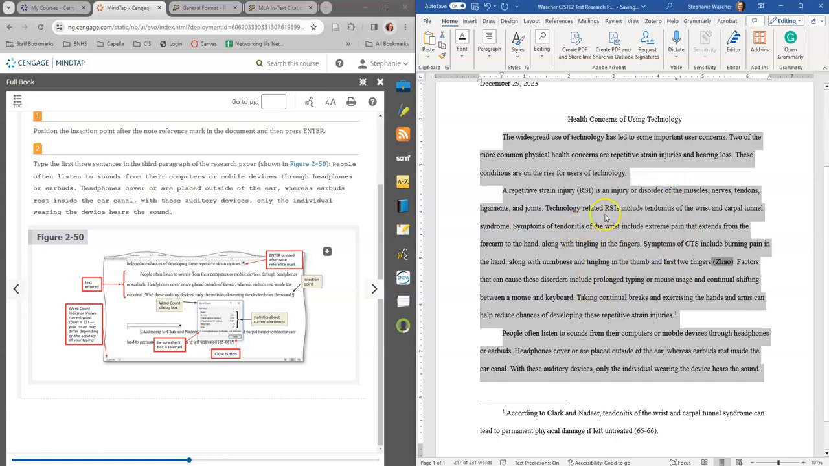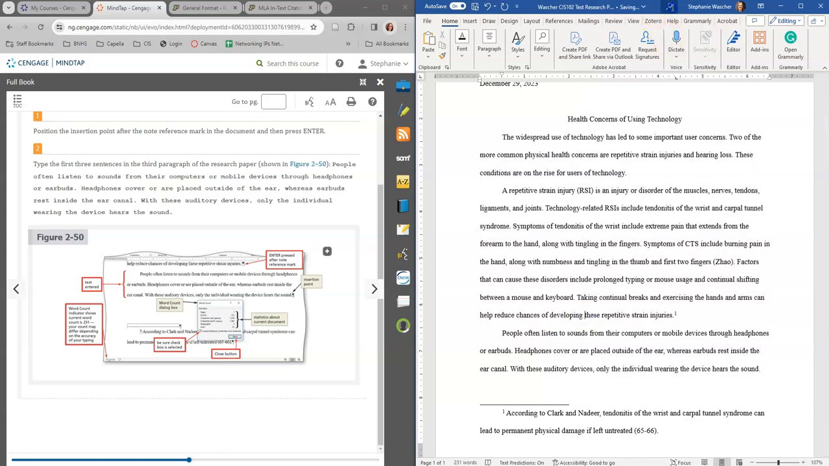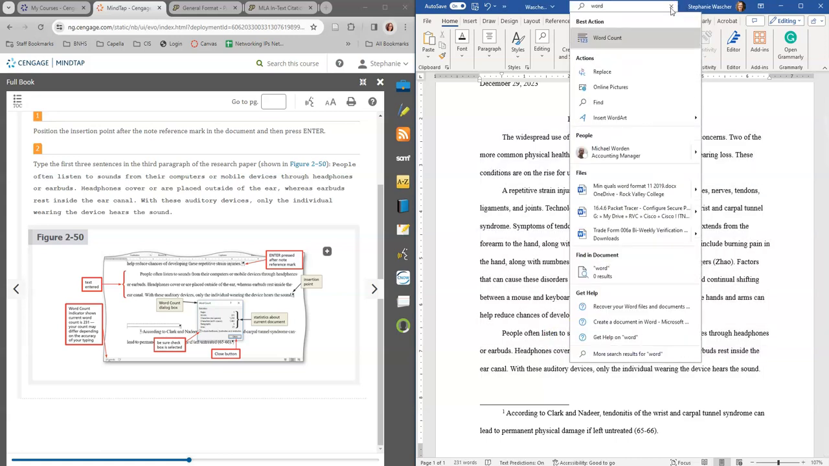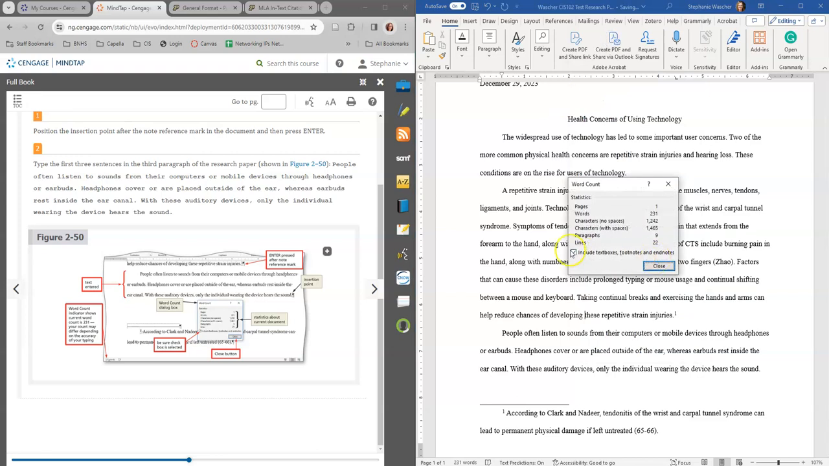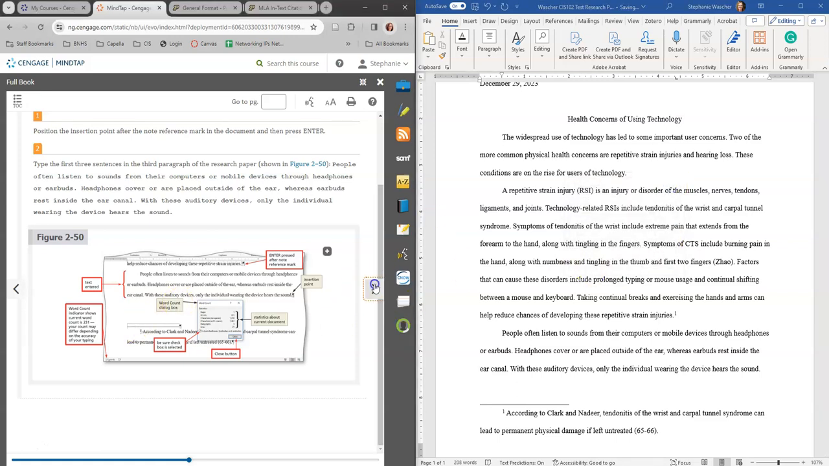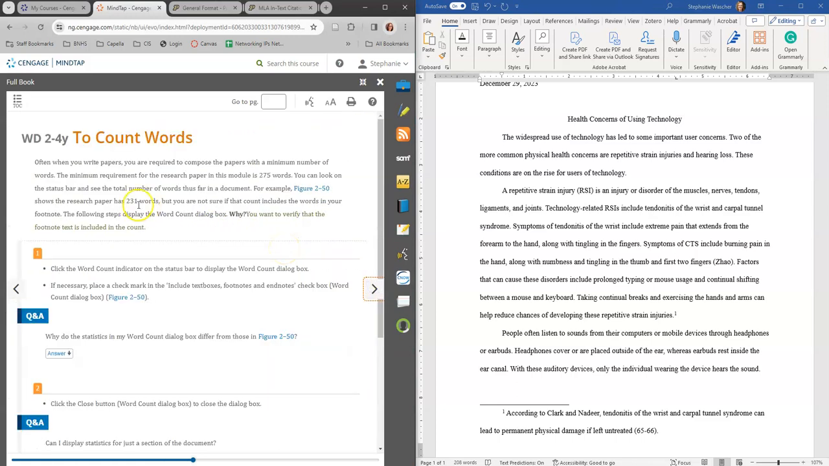So, and oh, I'm going to click off of it. I'm going to go back into word count. Sometimes the word count should not include text boxes, footnotes, and endnotes. So that's a different number than our total of 231 words. If we exclude our text boxes, footnotes, and endnotes, then it's only 208 words. So that's a good thing to have there that you can go through.